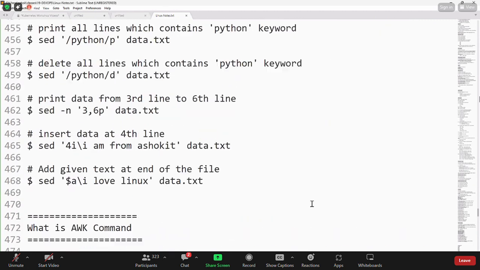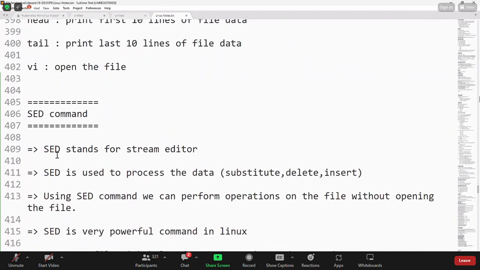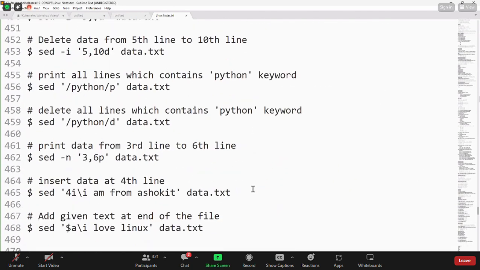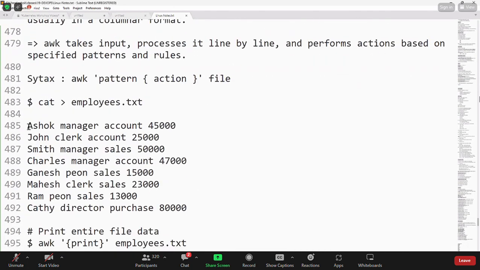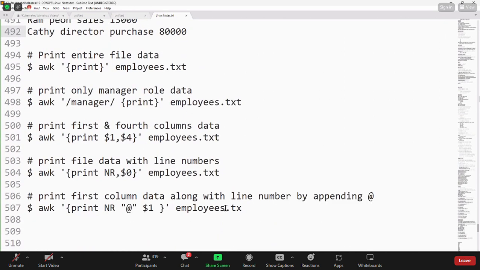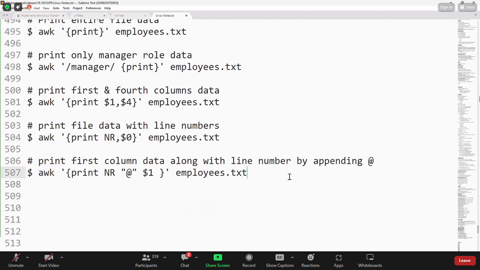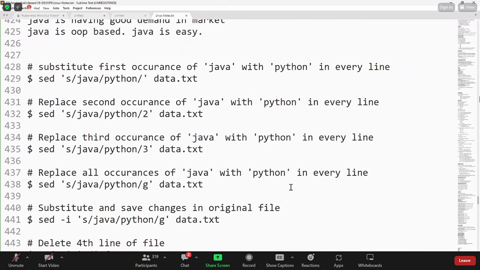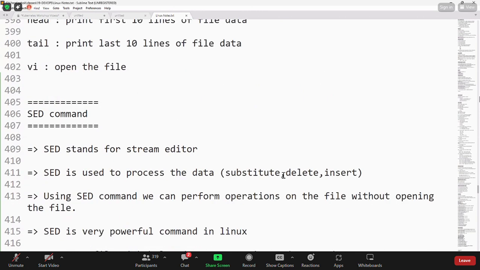AWK and sed commands are used to process the data. Sed stands for stream editor. It is used to process the data. Substitution, deletion, insertion can be done by using the sed command. With AWK, when your data is in the form of rows and columns, it is called structured data. To do some processing on structured files, you can use this AWK command. If you practice once, then you will get better clarity on that base, because the first time you are listening to these commands in the Linux operating system: the sed command and the AWK command.